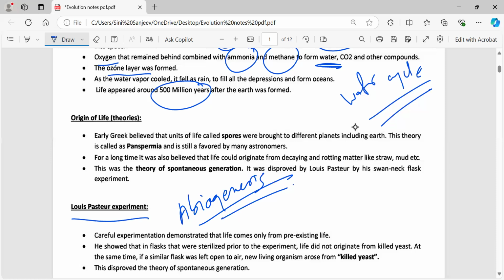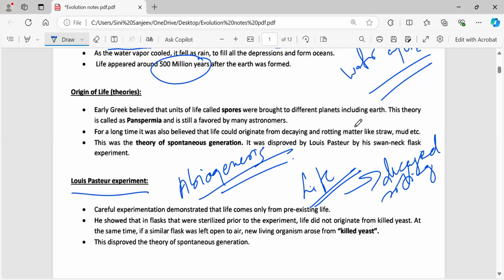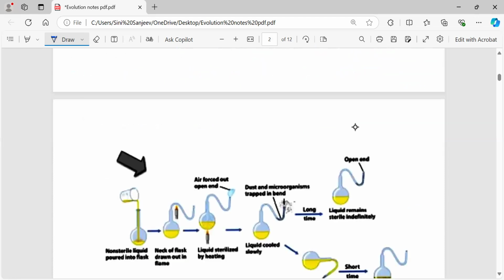Abiogenesis. So in abiogenesis, or this Louis Pasteur experiment, whatever life we talked about, life which existed on the earth, where did it come from? Decayed or rotting matter. Okay, so according to this spontaneous generation theory, life generated spontaneously from waste, and also from things like mud and straw. So from that, life was generated. This is called what?